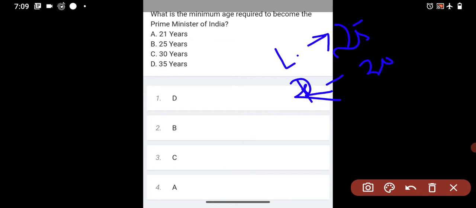For a village Sarpanch the minimum age required is 21, and for Vice President and President the minimum age required is 35.